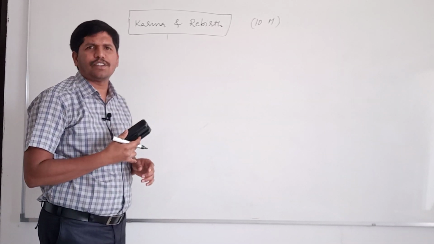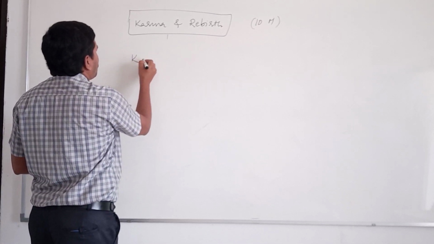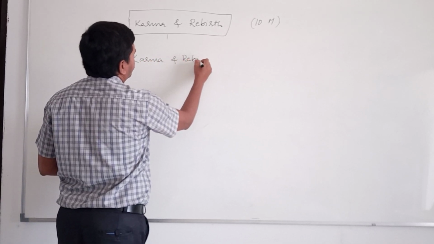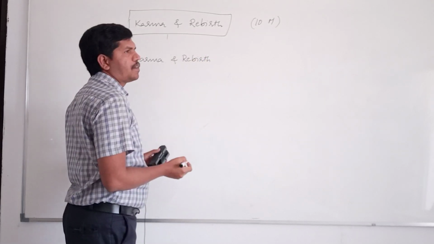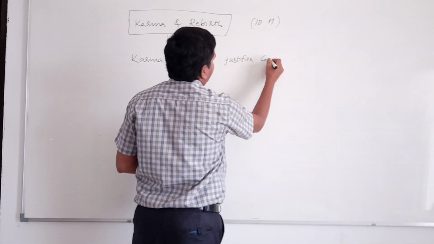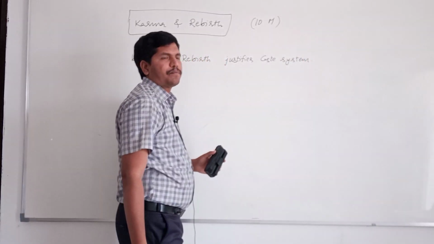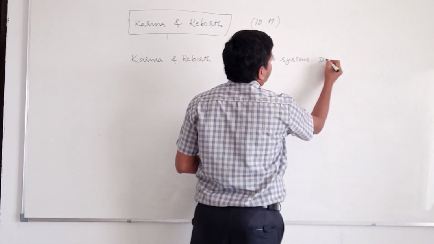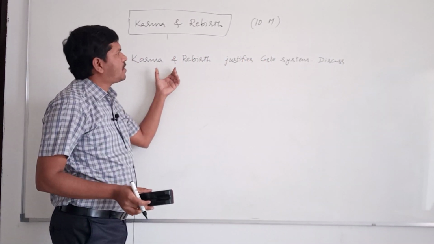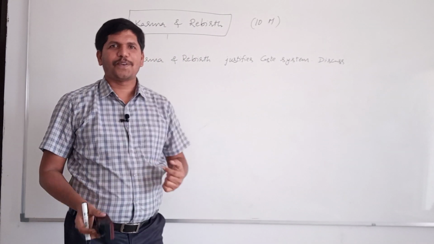Last year, one question was asked: The concept of karma and rebirth justifies caste system. Discuss. I told you just one point.